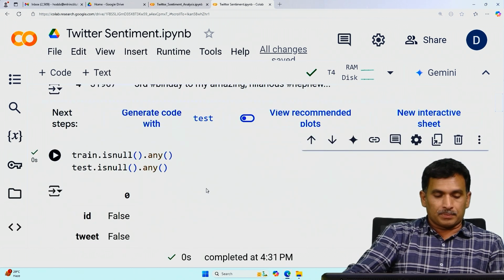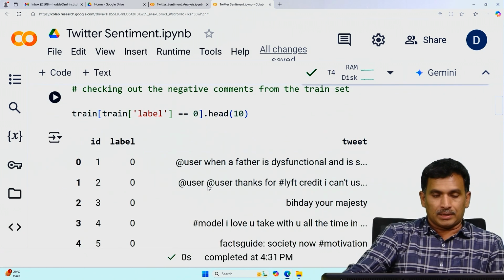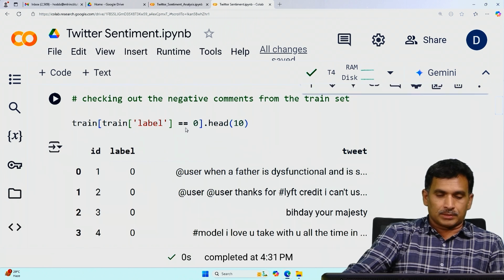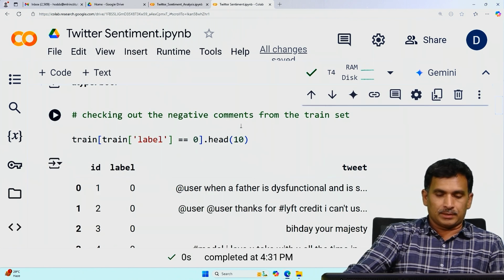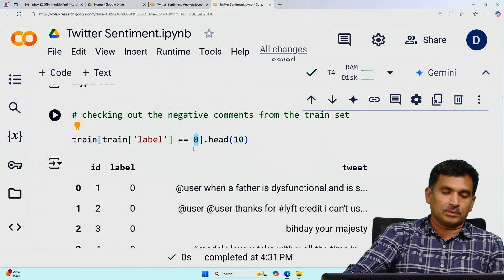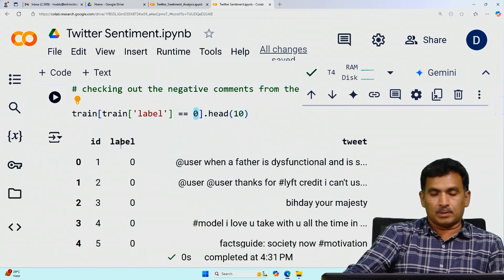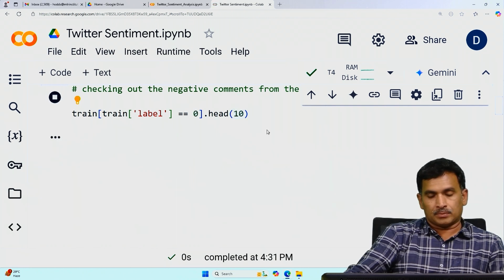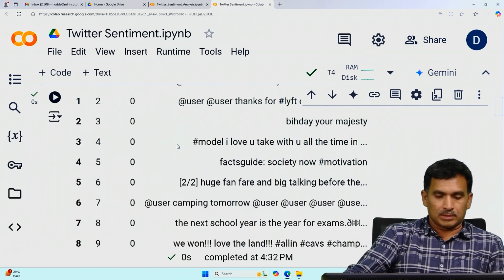Here we can display only the tweets which are labeled as negative. So check out the negative comments from the train, which are assigned the label 0. All those items would be displayed. Here, by using head, it will display the top 10.